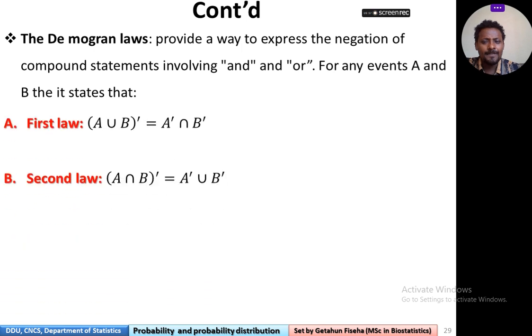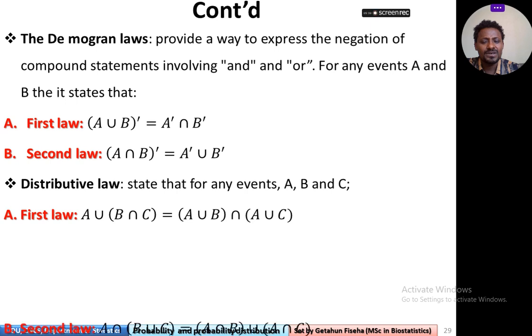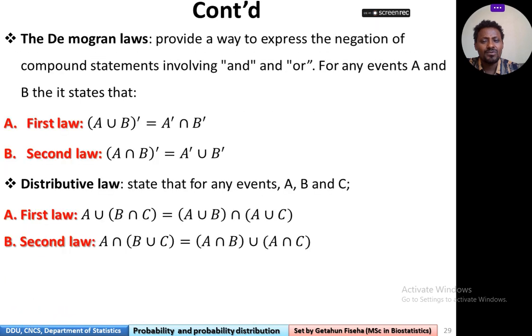Having this, let's try to see some important laws of probability. De Morgan's law provides a way to express the negation of compound statements involving and, or.